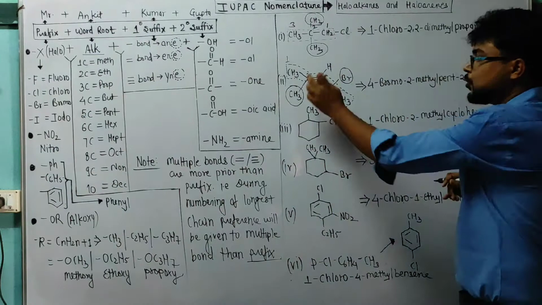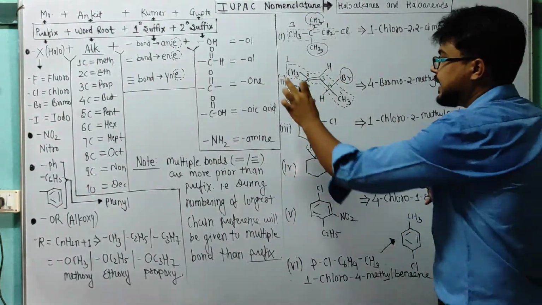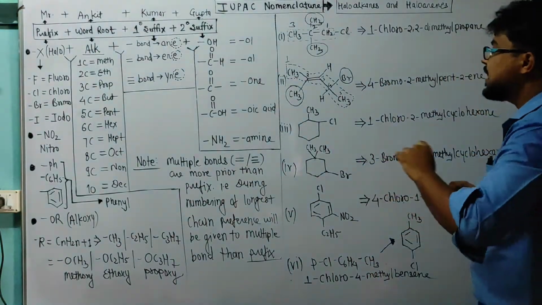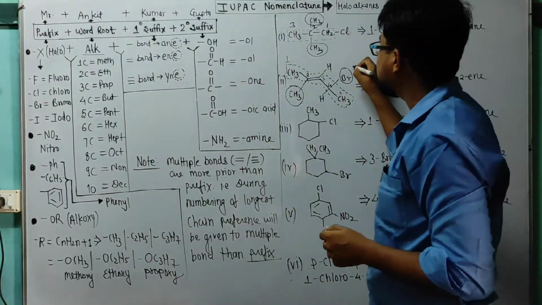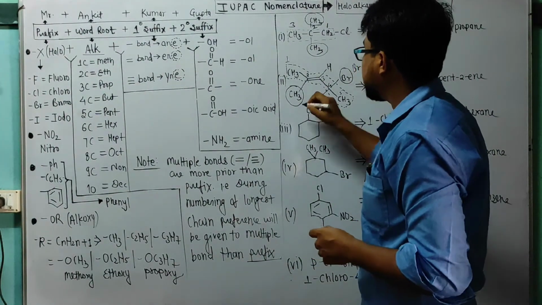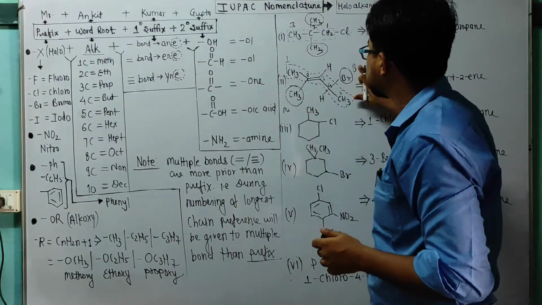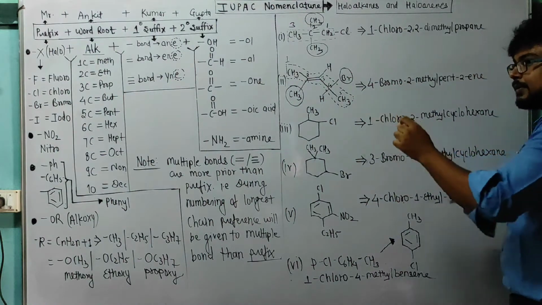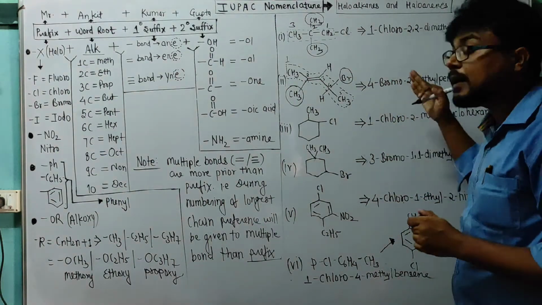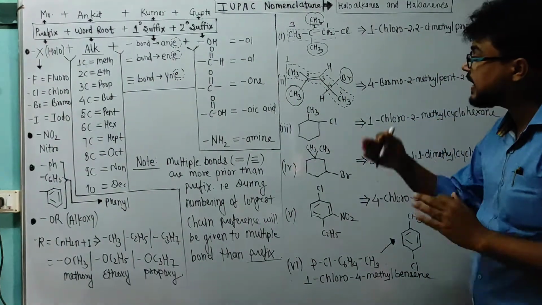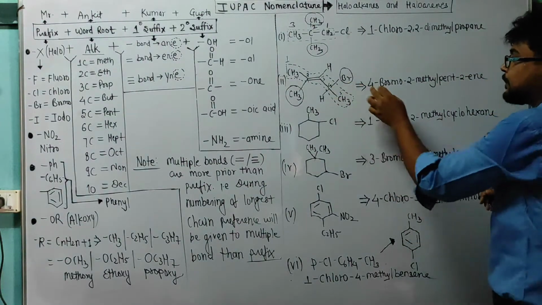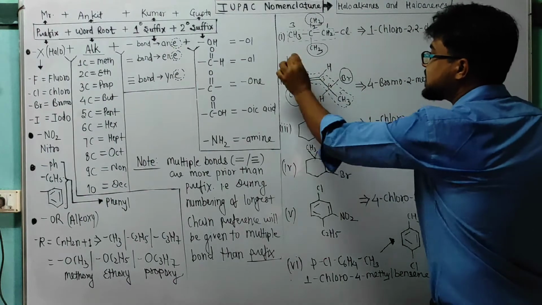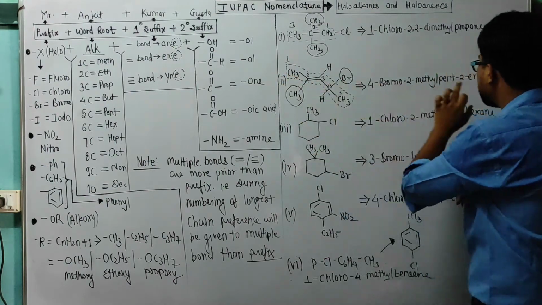Now easily: 2 methyl, 4 bromo, and it is 5 carbon, pent, and because of the double bond it will be en. So we write in alphabetical order. Bromo means Br and methyl means Me. Means first we will go according to alphabetical order: bromo is first and methyl is second. So the number of bromo is 4, the number of methyl is 2. Longest chain means pent, and 2 is en.